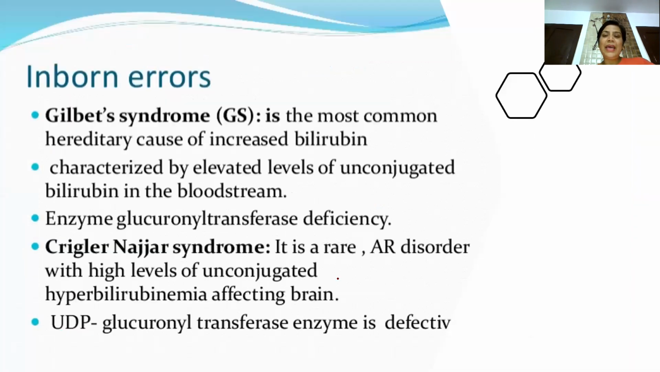Then what are the inborn errors related to hemolytic jaundice? One is Gilbert syndrome, which is the most common hereditary cause of increased bilirubin, and obviously it is characterized by elevated levels of unconjugated bilirubin. The deficient enzyme is glucuronyl transferase. Then second is Crigler-Najjar syndrome. It is a very rare autosomal recessive disorder. Again, the concentration of unconjugated bilirubin will be increased, and the enzyme is UDP glucuronyl transferase. So this is hemolytic jaundice.